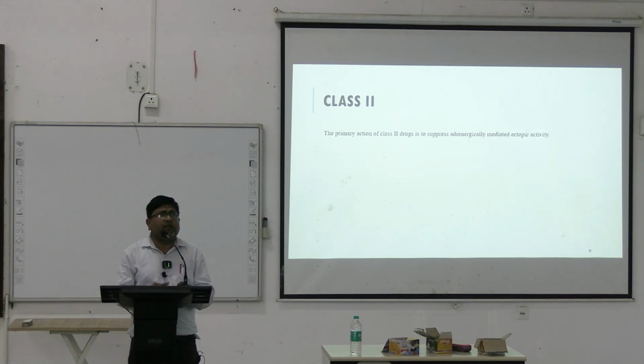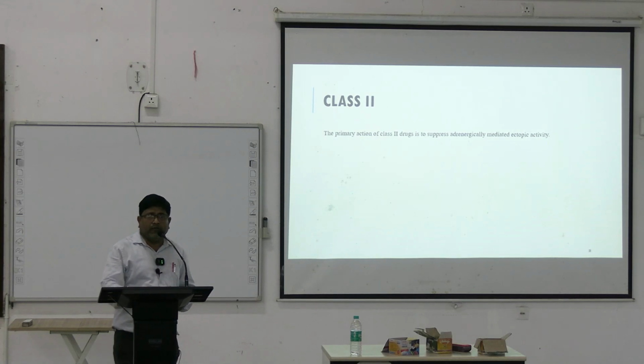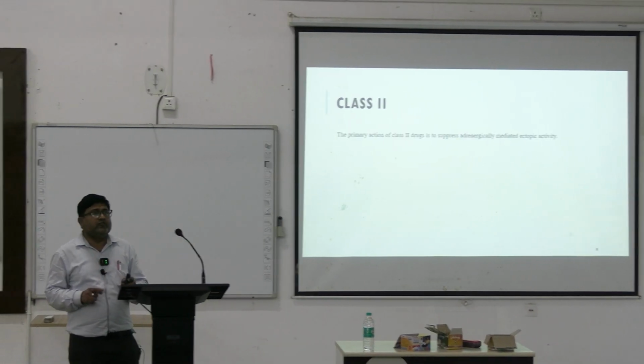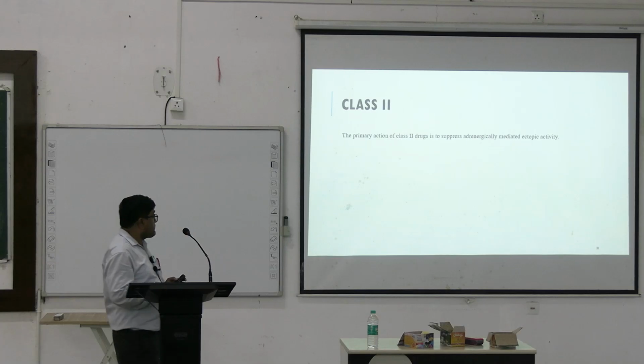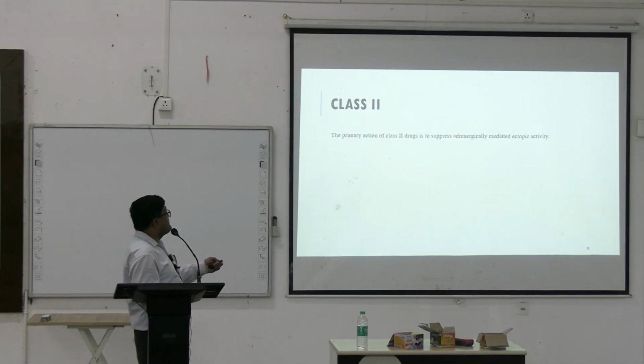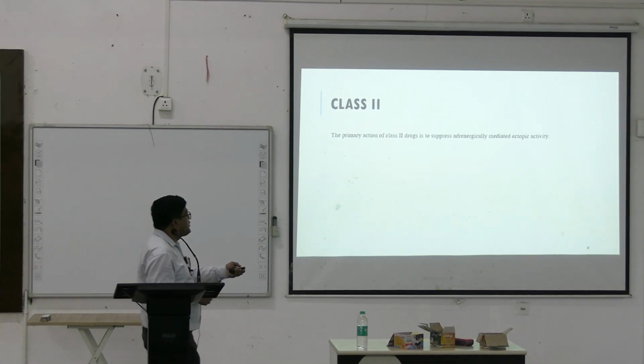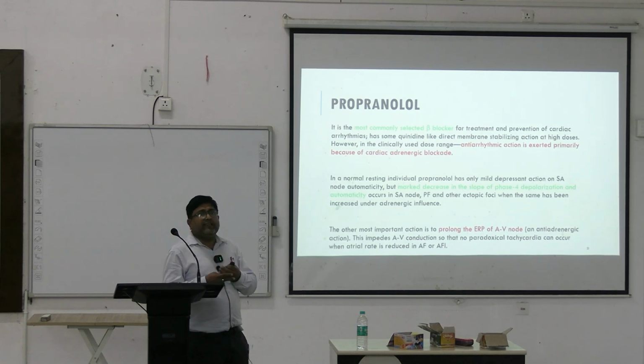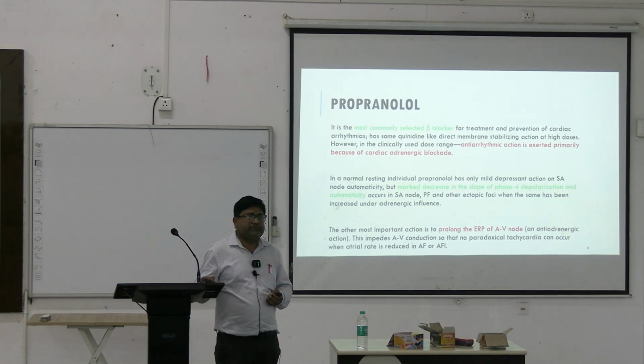That includes propranolol, atenolol, metoprolol, esmolol. These are the drugs that are used in arrhythmia here. Now, they basically suppress adrenergically mediated ectopic activity. Beta blockers act on the SA node, decrease the heart rate.